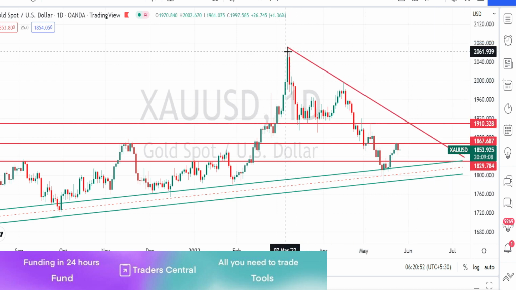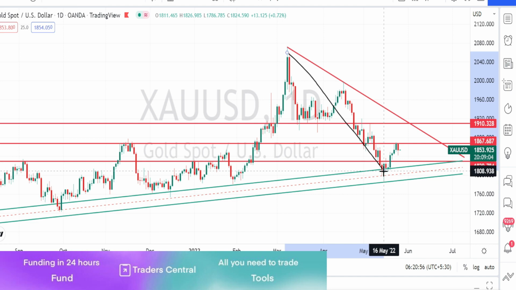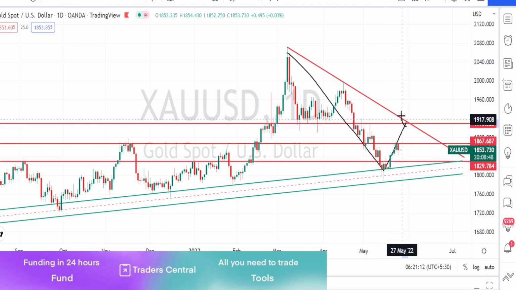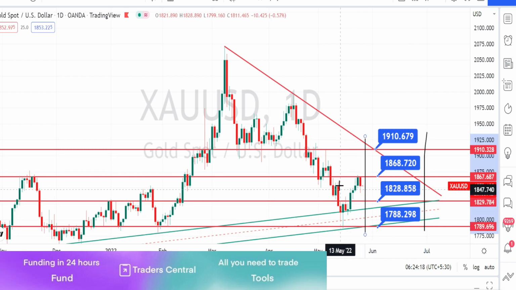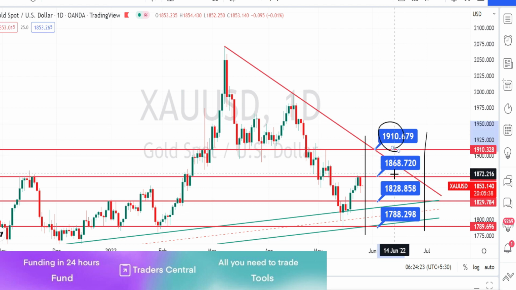So currently the price action is in a retracement and it has bounced back from this support level. So as long as this resistance line is holding, we can expect the price action to consolidate within this support and resistance line. So these are all going to be the current resistance and support levels for the daily time frame. These values are only approximate value. We cannot expect the price action to bounce back exactly from the levels over here.